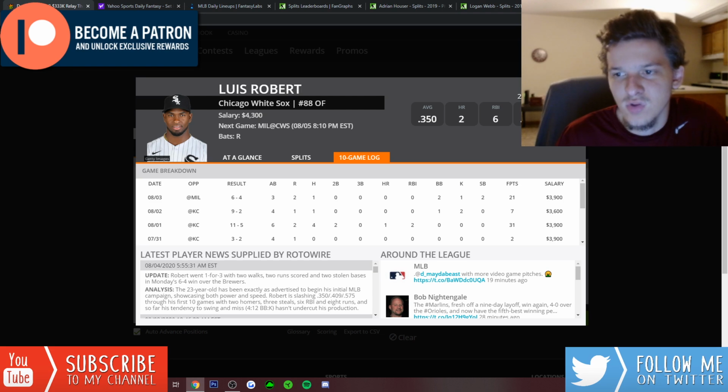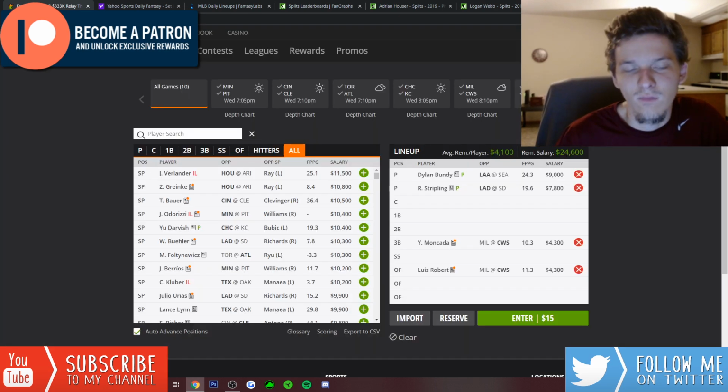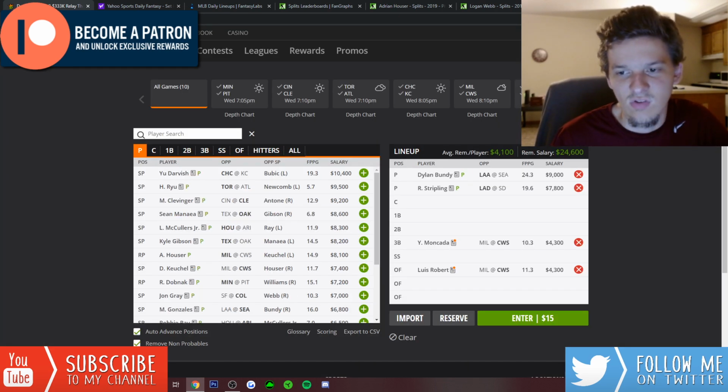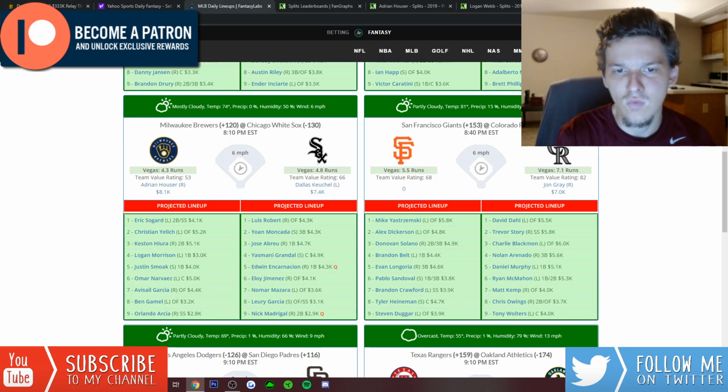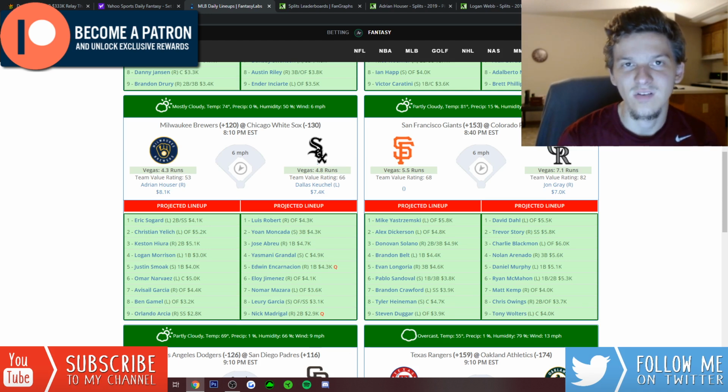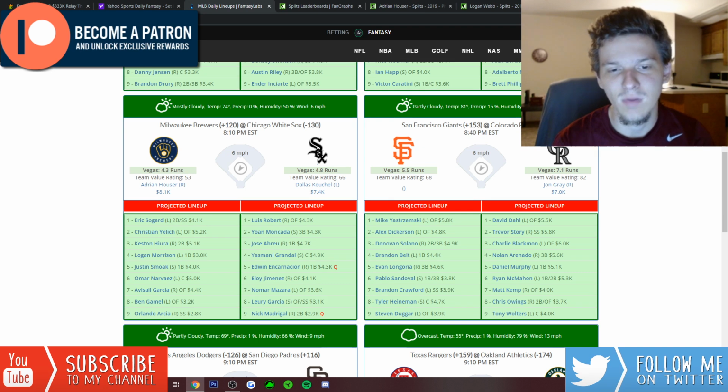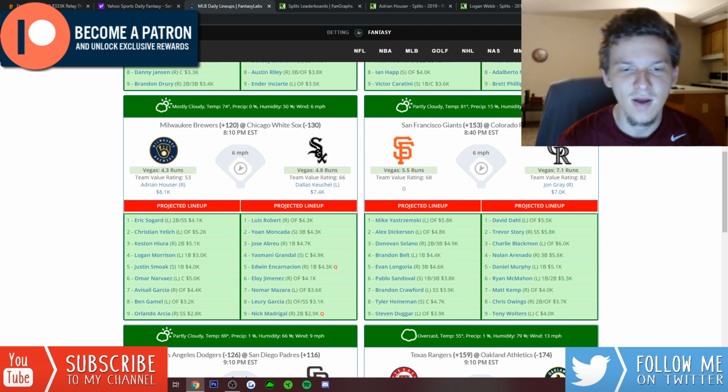$4,300 feels too cheap for this guy, honestly, when he's leading off with the power that he has, the speed that he has, just the upside in general. I know I'm going to be stacking the White Sox, so I'm going to have a ton of Robert, a ton of Moncada. Between Abreu and Encarnacion, Encarnacion is questionable right now. We'll have to see if he'll be in the lineup. If he's not, then you could obviously play Abreu at first base. But Grandal, I think, is probably my favorite catcher play today if you can fit him in.